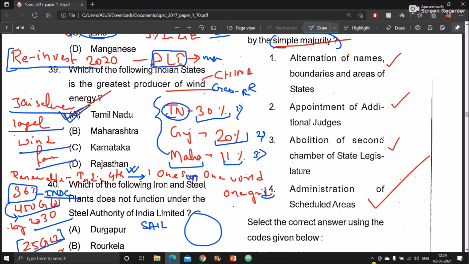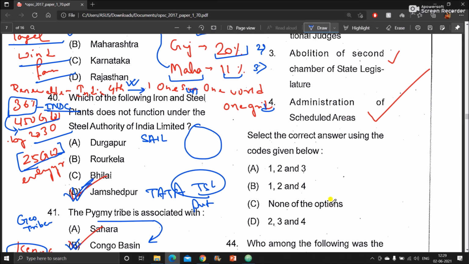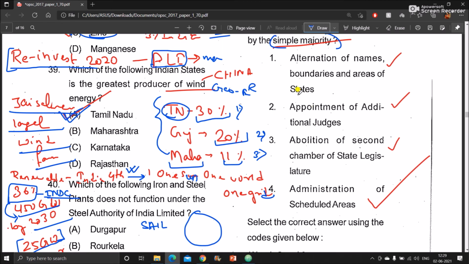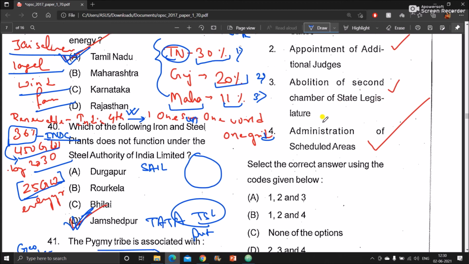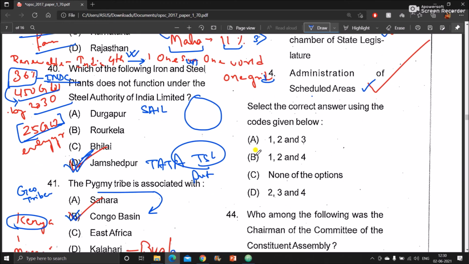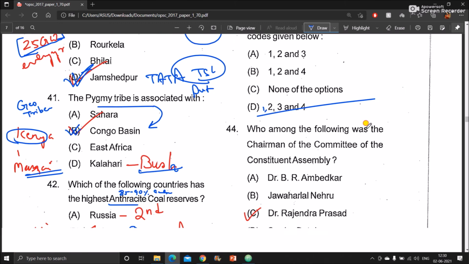So this question is a bit ambiguous. I think all of the above can be done by simple majority. Alteration of the names and boundaries of the state can be done by simple majority. Appointment of additional judges also. Abolition of the second chamber of the state legislature. Administration of scheduled areas. All of these can be done by simple majority itself. But here none of the options are matching. So 1, 2, 3, 4 all are correct, I think.